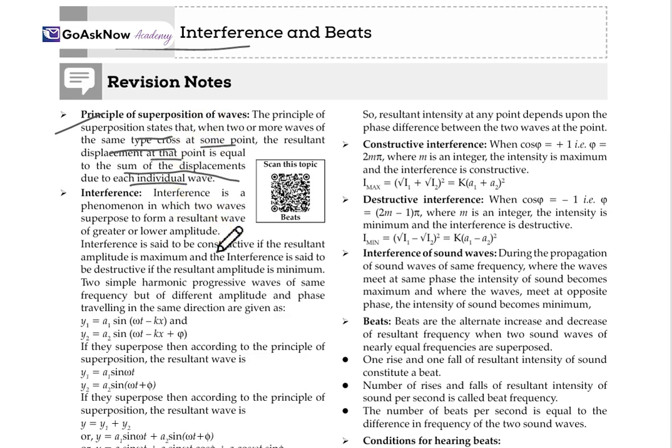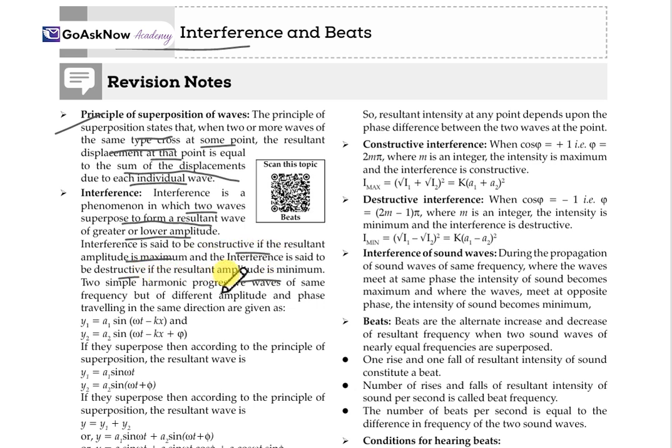Now, interference. Interference is the phenomenon in which two waves superpose to form a resultant wave of a greater or lower amplitude. Interference is said to be constructive if the resultant amplitude is maximum, and destructive if the resultant amplitude is minimum. In simple language, whenever the resultant amplitude is maximum, it is constructive, and whenever it is minimum, it is destructive.